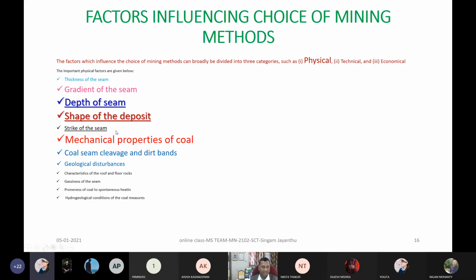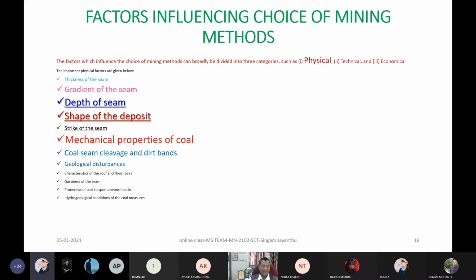Now continuing further, there are characteristics of the roof and floor rocks, very simple to understand. We will go into details later. But when it comes to our mind, as our title here is factors influencing choice of mining method, how are these characteristics going to affect your choice of mining method?